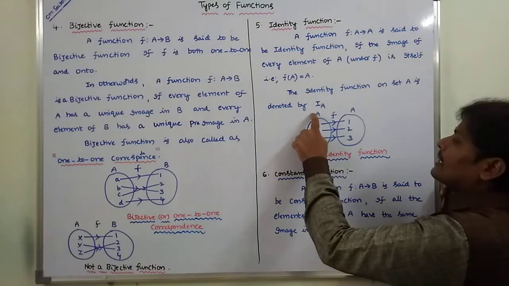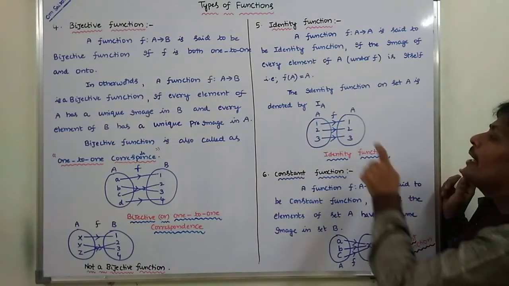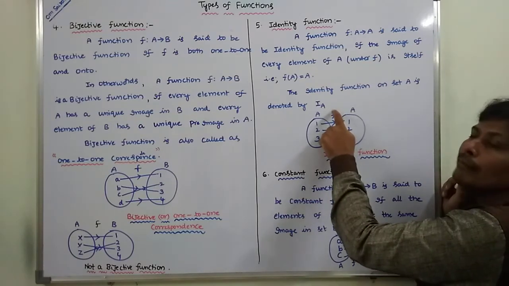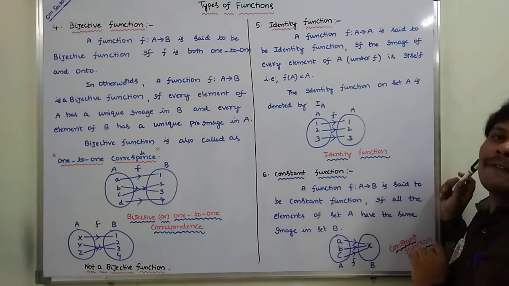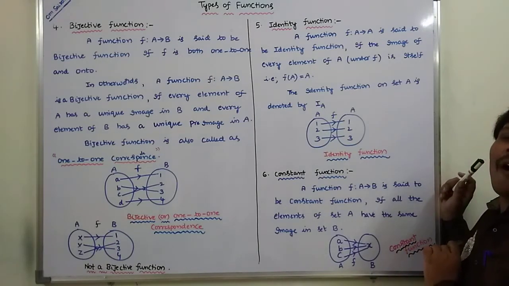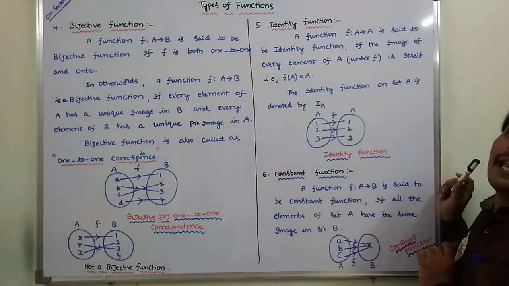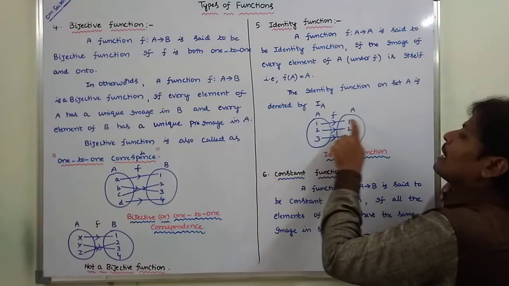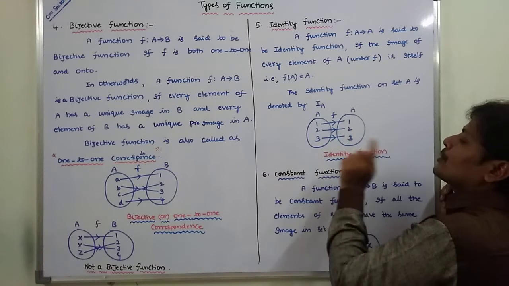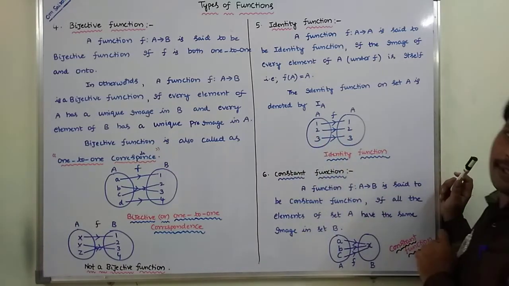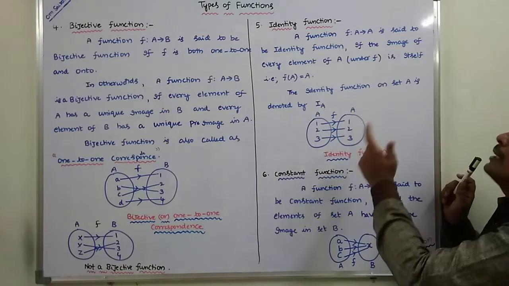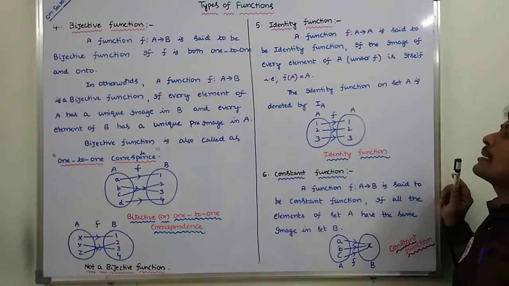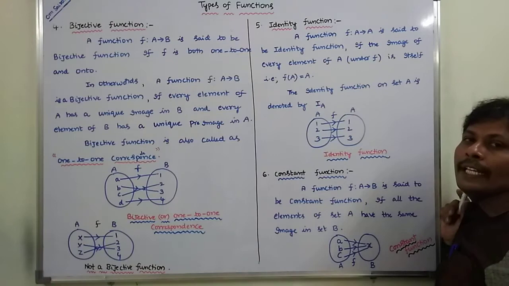So this is set A, a function mapping from A to A, if every element of set A has an image to itself. 1 has image 1, 2 has image 2, 3 has image 3. The image of every element of set A to itself is called an identity function.